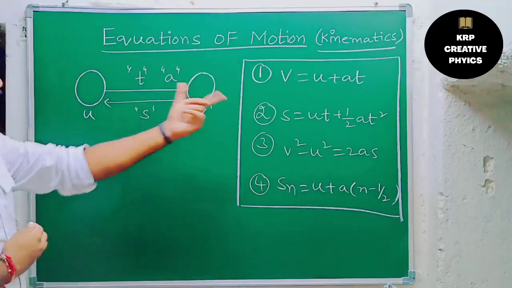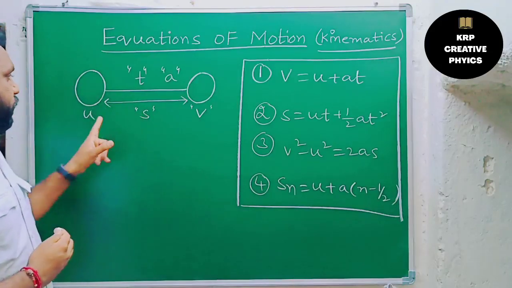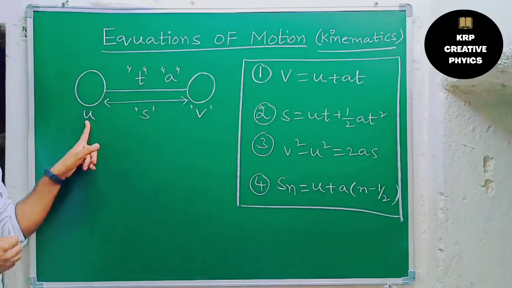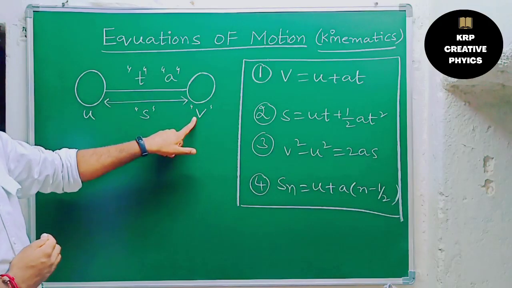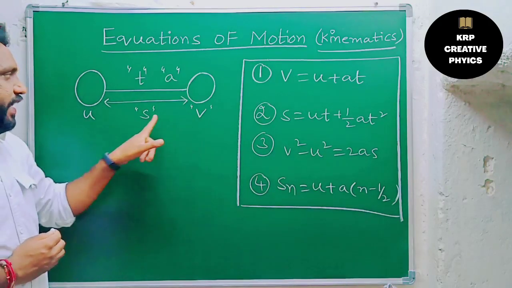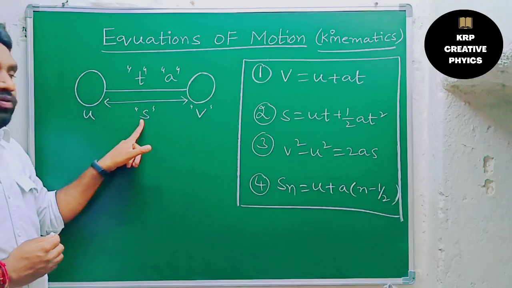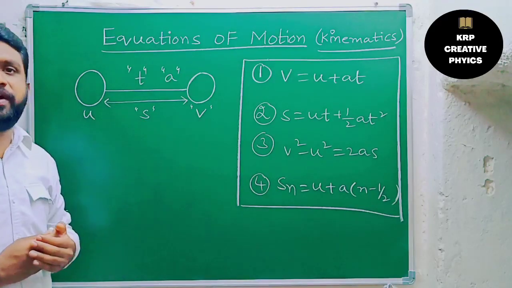These are the terms. First, what is meant by u here? U equals initial velocity or initial speed. And what about v here? Final velocity or final speed. S equal to: most probably all of you think that s means speed, but not.